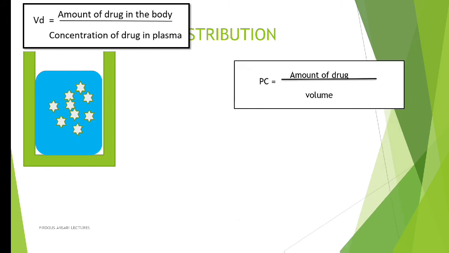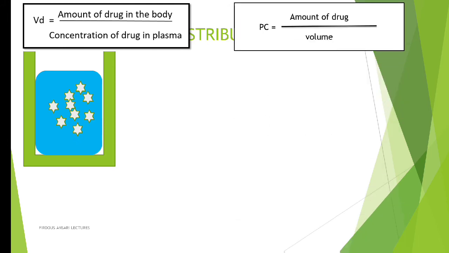For calculating the concentration of drug in plasma, we can use a simple formula. Plasma concentration equals amount of drug divided by volume. Here the amount of drug is 100 and the volume is 5 liters of water. So 100 divided by 5, we got 20 mg per liter. So plasma concentration is 20 mg per liter. Now we have the concentration of the drug in the plasma.